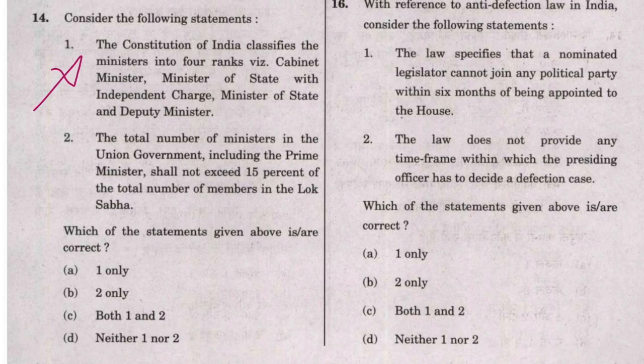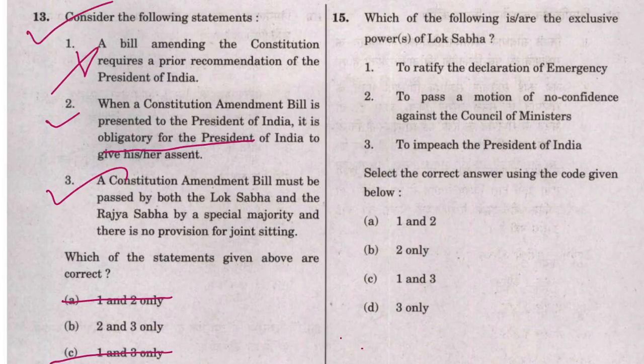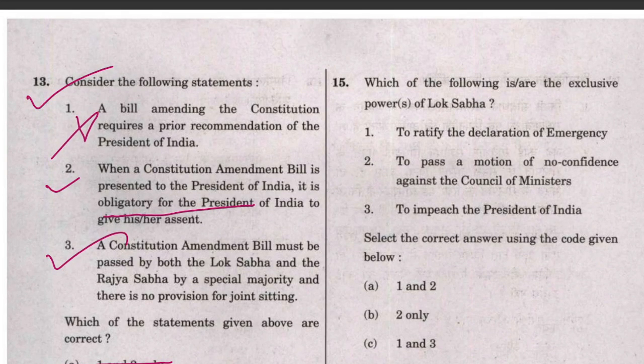Now statement 2, which is very well known, or you can find it in Lakshmikant, that yes, there is a limit for the maximum strength of the council of ministers, which is up to 15% of the strength of the Lok Sabha. So statement 2 is right, and now option B is the correct one. Now let's move to question 15.